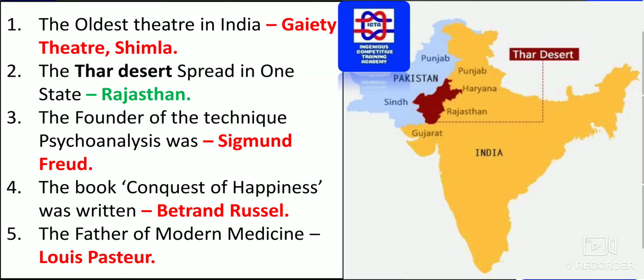The founder of the technique, that is psychoanalysis, was Sigmund Freud. We knew that the founder of psychoanalysis was Sigmund Freud. The book Conquest of Happiness was written by Bertrand Russell. This is the one thing you have to remember. What was the book? The Conquest of Happiness was written by Bertrand Russell. Louis Pasteur is known as the father of modern medicine.